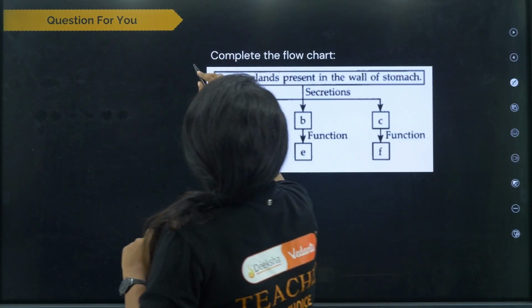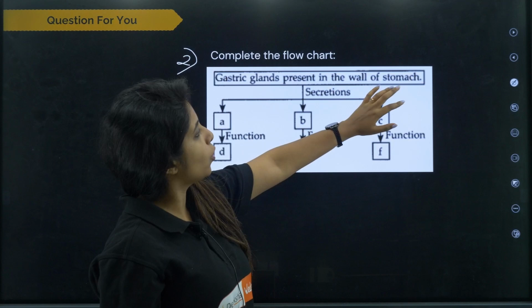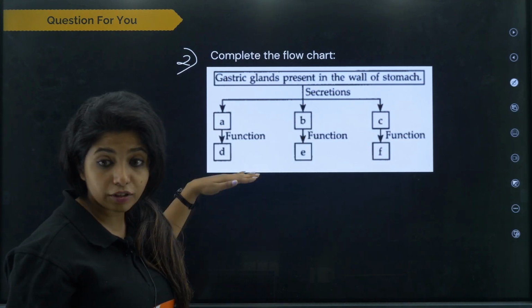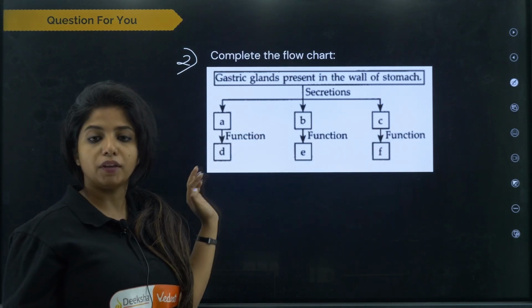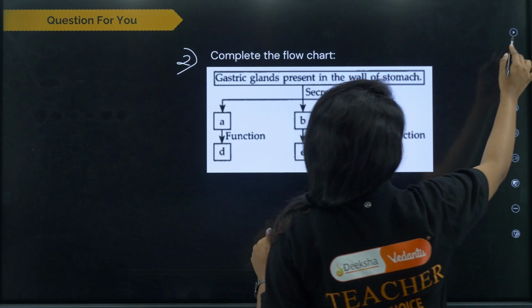Next homework number 2. Complete the flow chart. Gastric glands present in the wall of the stomach. Secretion is A, B, and C, and their function is this. So you have to tell the secretions and their function. Will you be able to do it? I hope you will be able to do it.